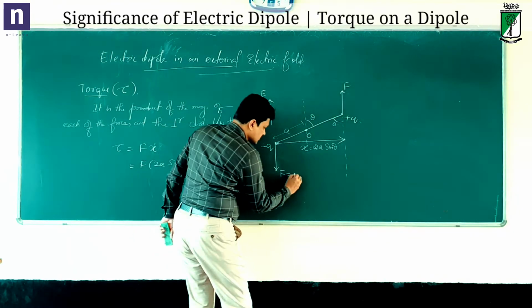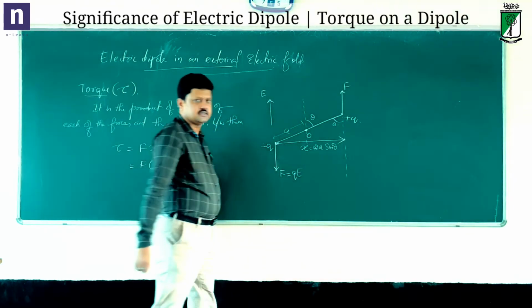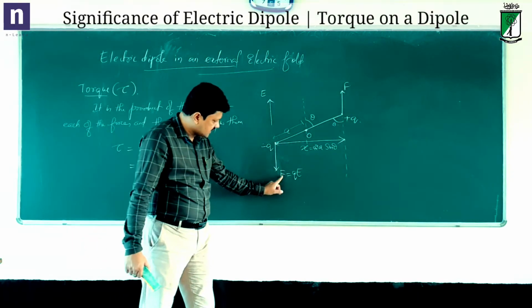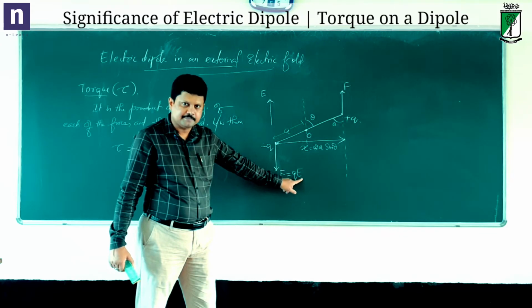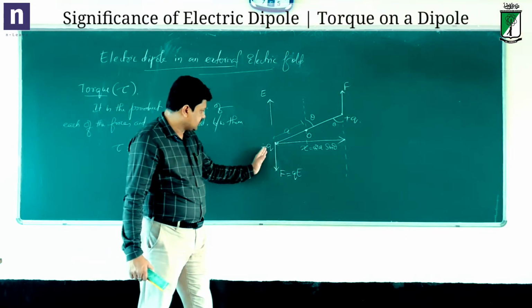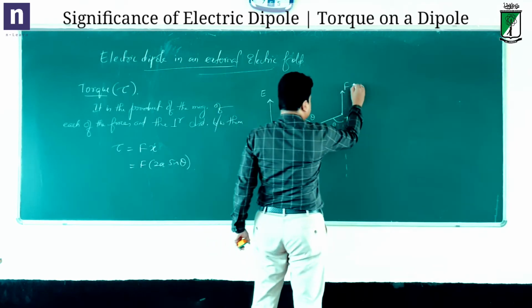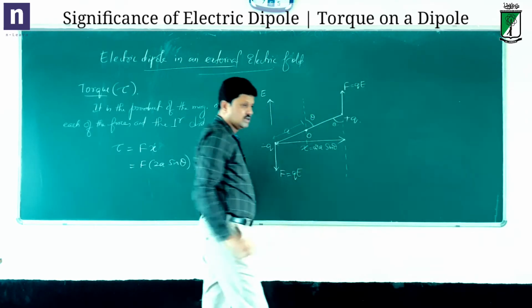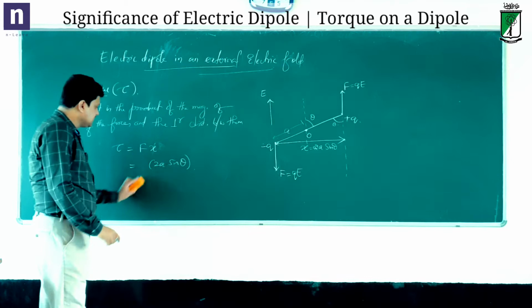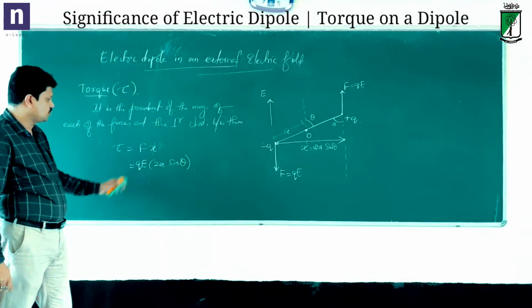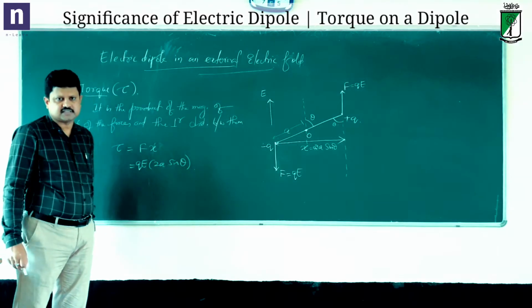Charge into electric intensity. The force direction is the same as that of the electric field. On the negative charge it is downward, on the positive charge it is upward, but the magnitude of the force is the same, F is equal to qE. So I can write QE into 2a sine theta.